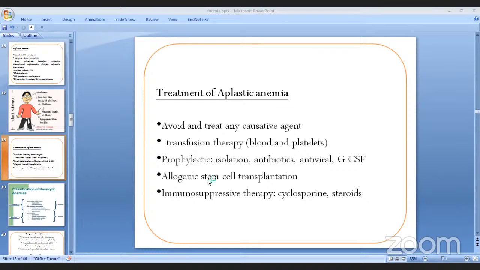we can also transplant stem cells to this patient केही गर्दा पनि भएन भने there is also a last resort that is allogenic stem cell transplantation or immunosuppressive therapy पनि we could try such as we can try giving him steroids we can try giving him cyclosporines so this is about the aplastic anemia.